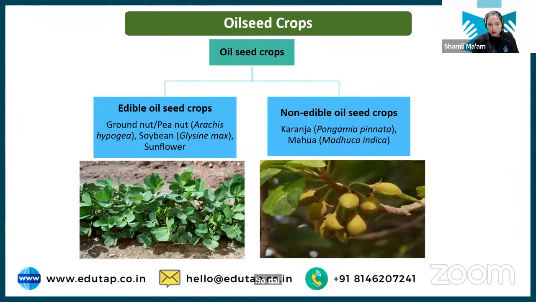ठीक है? चलो. Next we have the classification of oilseed crops. Now, देखो, we have two types of oilseed crops. First, edible, that is edible oil, and next we have non-edible oil.